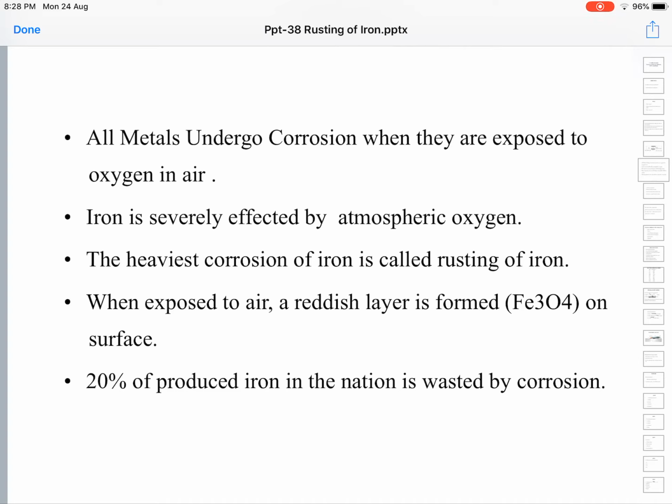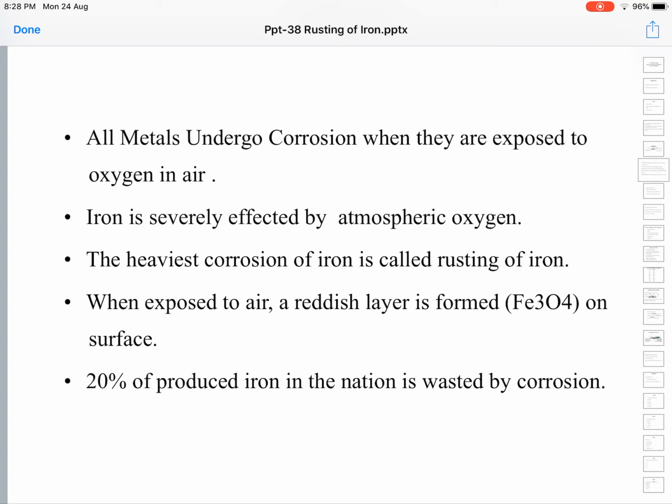All three influence the turning of iron into rust. The heaviest corrosion of iron is called rusting of iron. Corrosion of iron is commonly called rusting of iron.